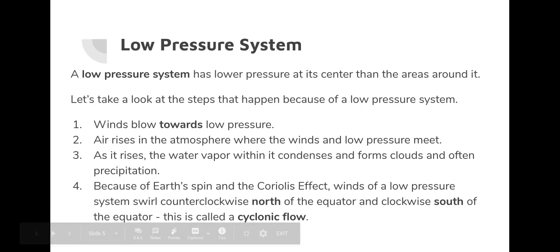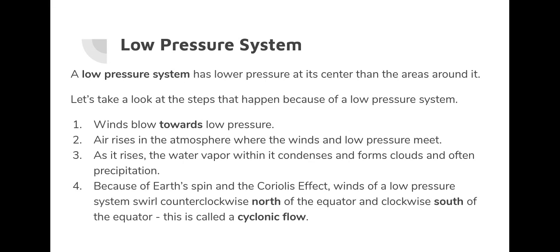So let's talk about the steps that happen because of a low pressure system. A low pressure system has lower pressure at its center than the areas around it. So when a low pressure system happens, winds will blow towards that low pressure. So they're going towards the lower pressure. Air rises in the atmosphere where these winds and that low pressure meet.